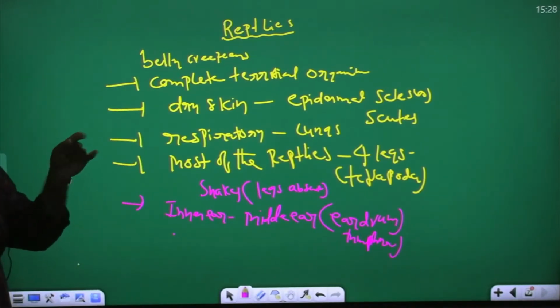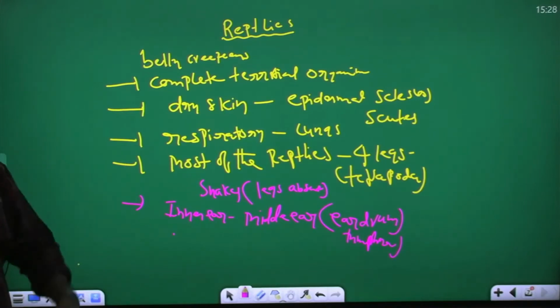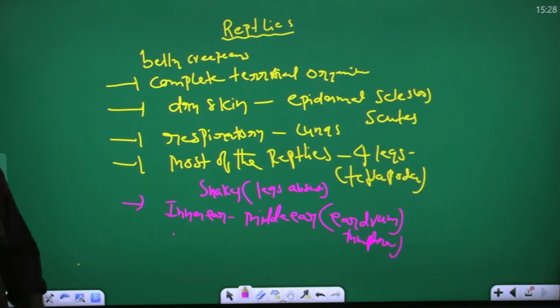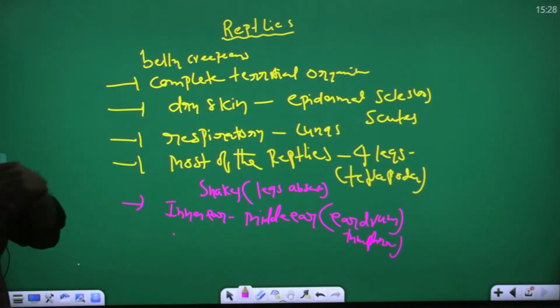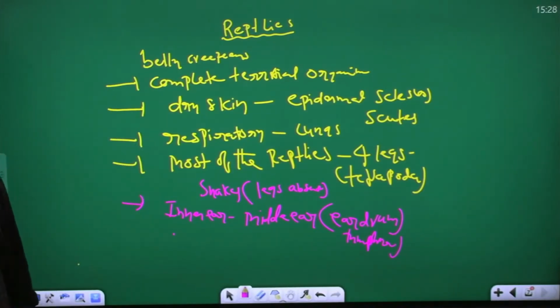On dry skin, epidermal scales or scutes are present. You know scales? Take the snake, its body is covered by scales. Take the crocodile, its body is covered by plate-like structures, known as what? Scutes. Reptile respiratory organs are what? Lungs. Most reptiles have legs, 4 legs. Total how many legs are there? 4 legs. But in snakes, legs are absent.